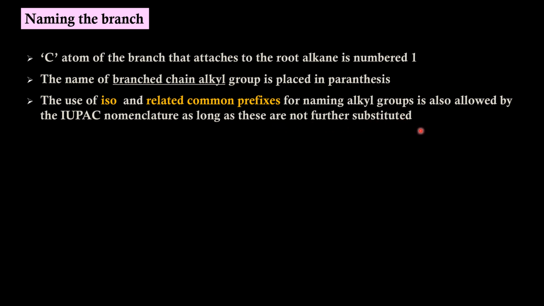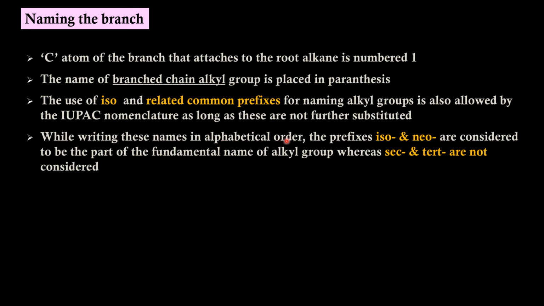Meaning, whatever prefix names we have seen just now, that is ethyl, propyl, isopropyl, butyl, secondary butyl, tertiary butyl, all these names are allowed by IUPAC. While writing these names in alphabetical order, the prefixes iso and neo are considered part of the fundamental name, whereas secondary and tertiary are not considered. Again, recall the same point: secondary and tertiary indicate the number. Whatever indicates the number will not be considered for alphabetical ordering.